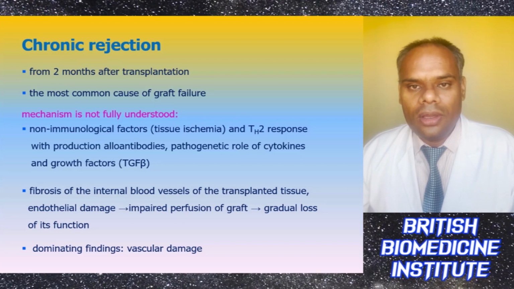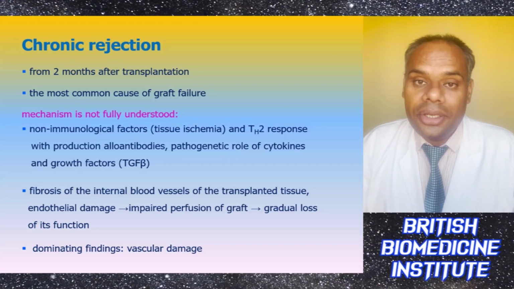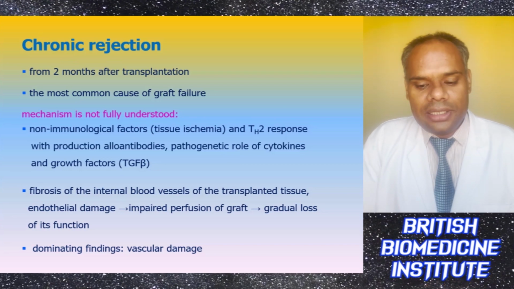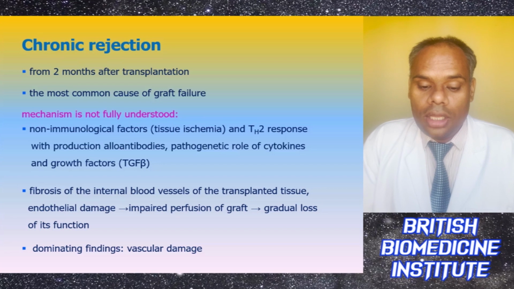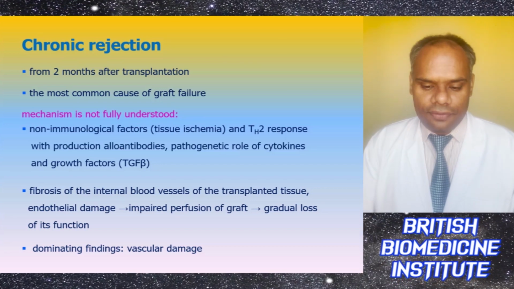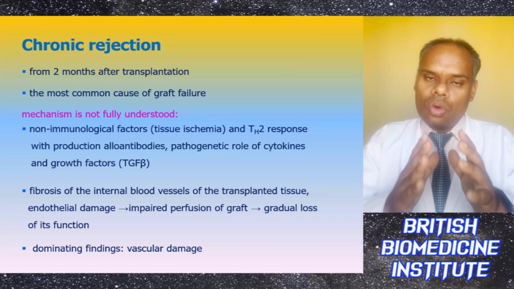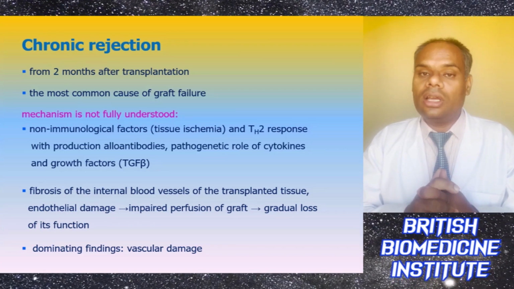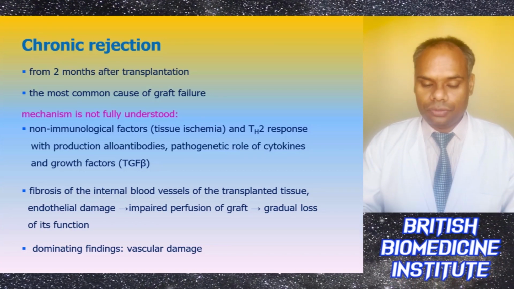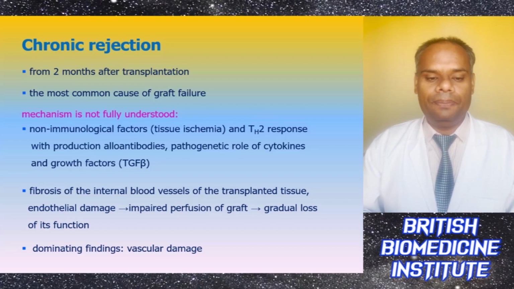There can also be fibrosis of internal blood vessels of the transplanted tissue or endothelial damage, which can lead to impaired perfusion of the graft, and then gradual loss of function. So the dominating factor here is the vascular damage in chronic rejection.